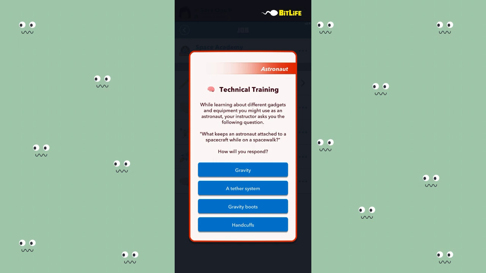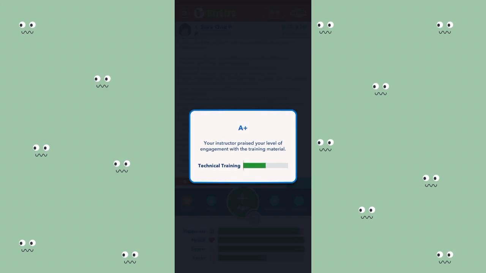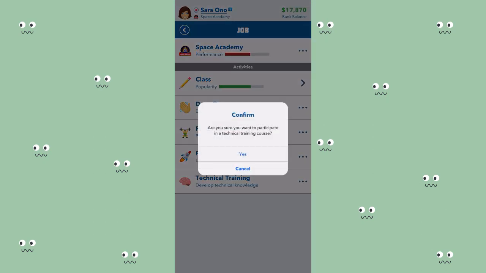What keeps an astronaut attached to a spacecraft? I already know the answer to this one, so I do not need to ask for the answer. The answer is a tether system. My technical training improved, so I'm just going to do this like 3 times.